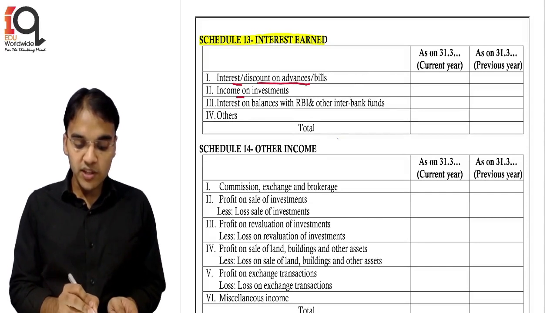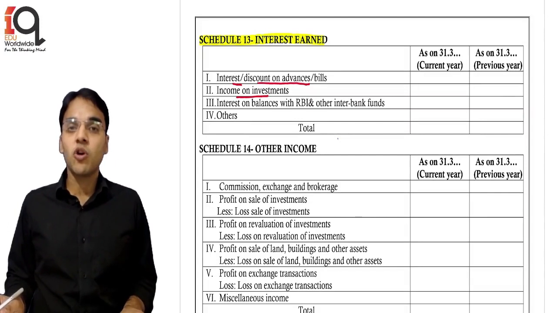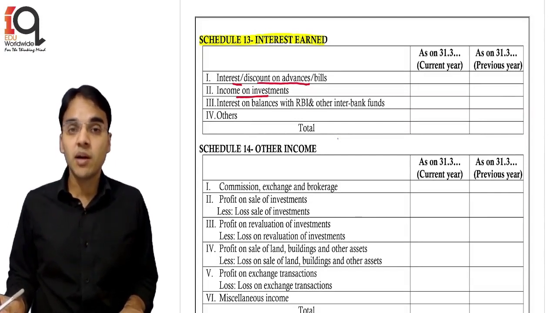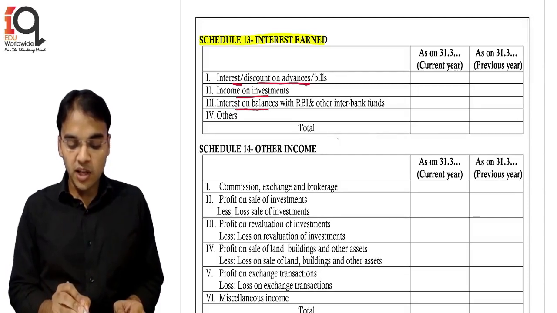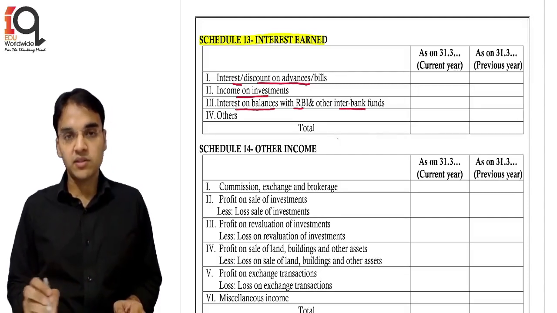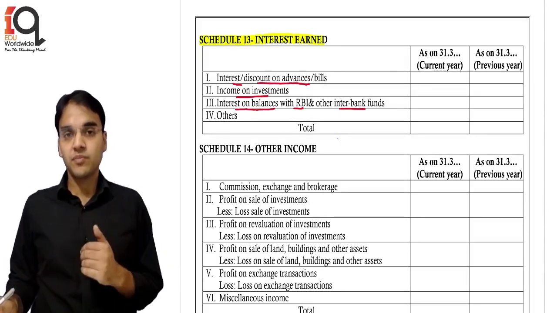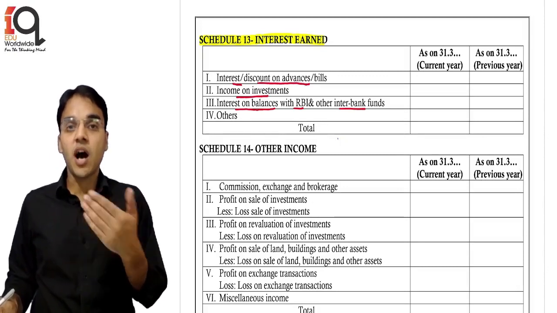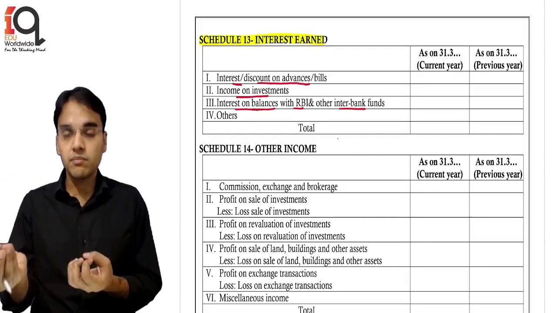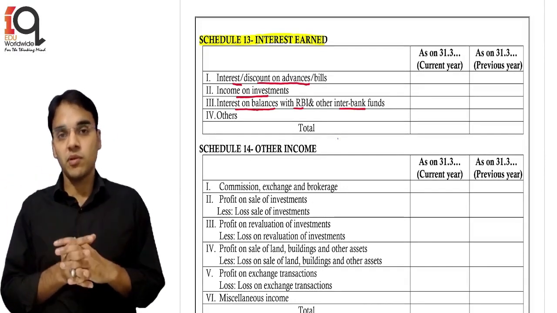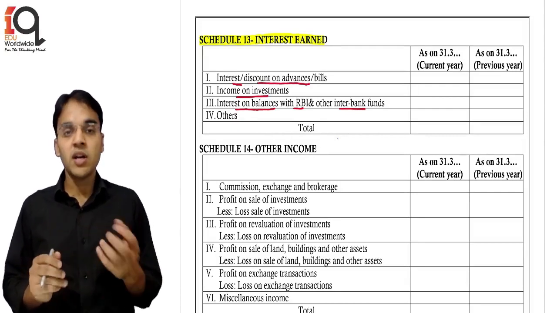Then there is income on investments. Whatever investments have been made by the bank in the form of, let's say, debentures, bonds, government securities, if they are giving any kind of income in the form of interest, that will also be shown in interest earned. And there is interest on balances with the RBI and other inter-bank funds. The bank usually keeps a certain amount of balance with other banks or with the RBI. On that money the bank is getting some kind of interest. So that income will also be shown under schedule number 13, interest earned.